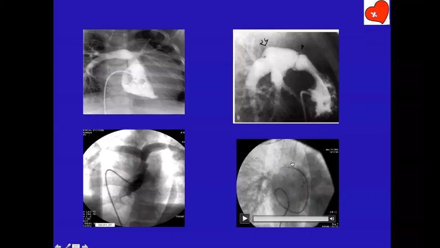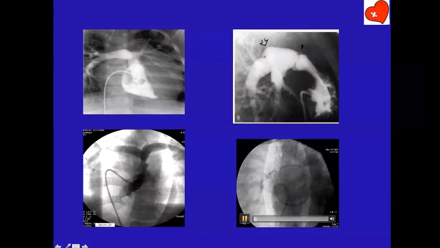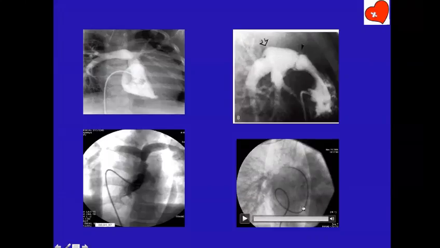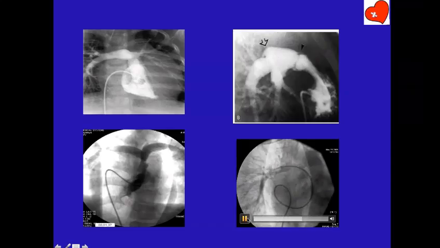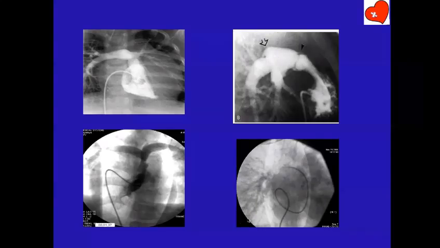This RPA is hypoplastic compared to the other pulmonary artery, and you have to do an extreme RAO to profile it. Otherwise, this was hidden behind the right atrium. So, extreme RAO is profiling. So different degrees of AP cranial tilt, different degrees of LAO and RAO are needed to show the entire PA branch anatomy.